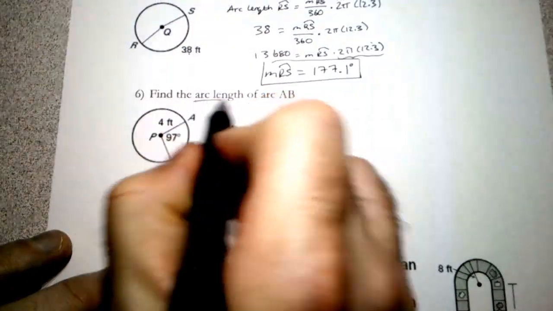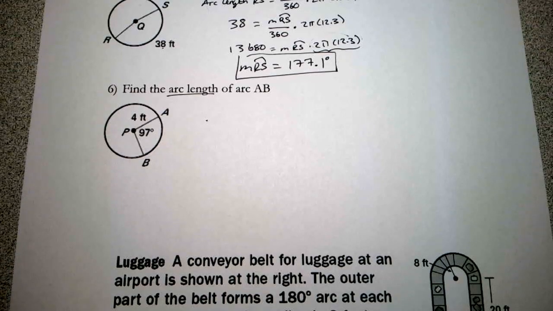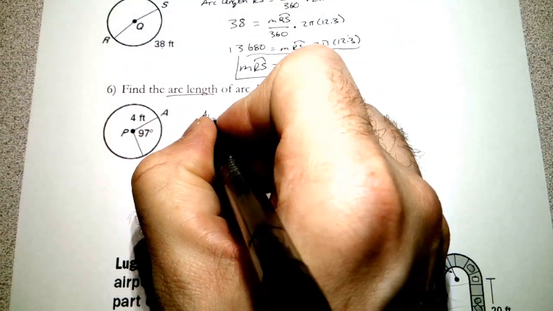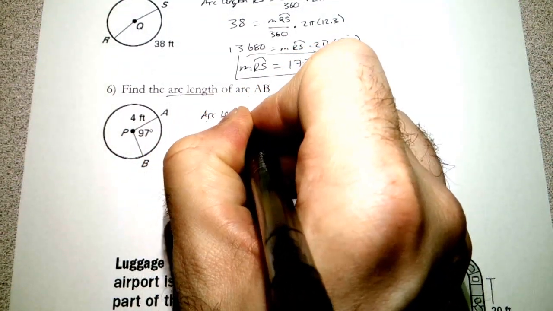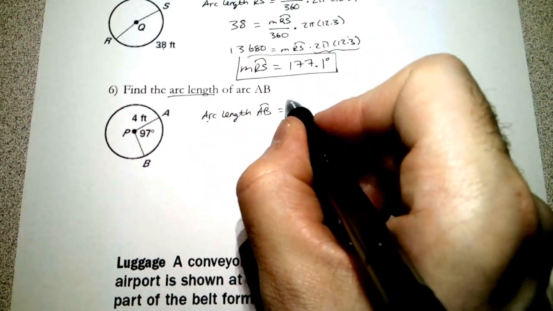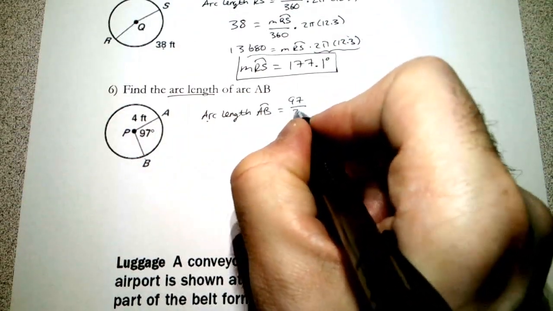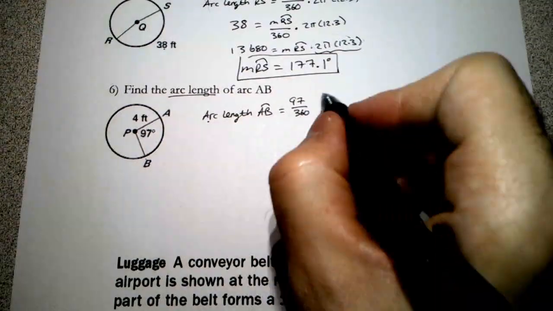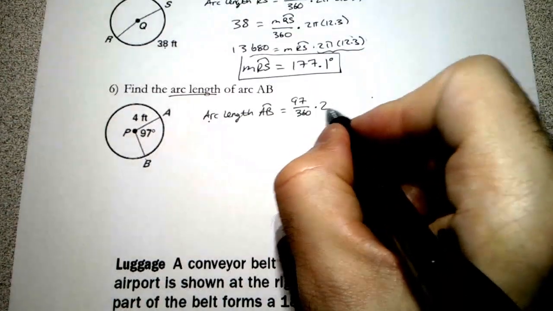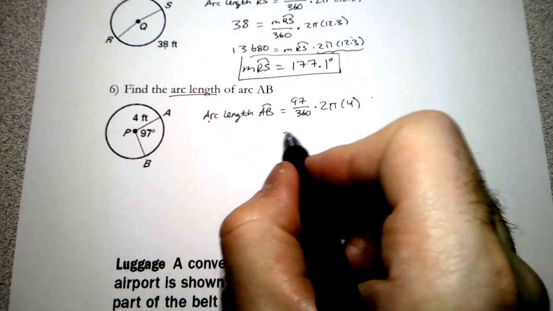This one wants us to find the arc length. So this is another practice problem. Again, same formula. The arc length of AB is going to be the measure of this arc right here, which is 97 out of 360, again using the same formula, times the circumference, which is 2 pi r, which is 4. This is an easy one. We just plug all these things into the calculator.